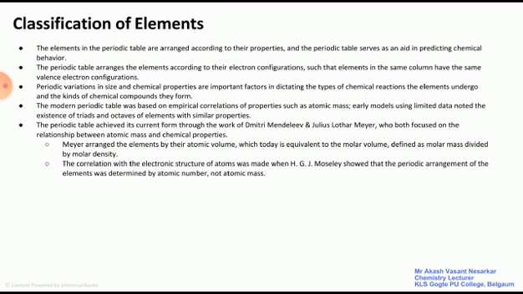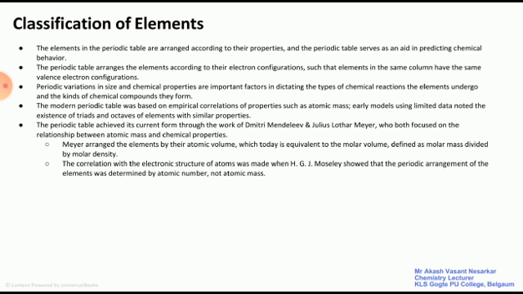Meyer arranged the elements by their atomic volume, which today is equivalent to the molar volume, defined as molar mass divided by molar density. The correlation with the electronic structure of atoms was made when H. J. Moseley showed that the periodic arrangement of these elements was determined by the atomic number, not atomic mass.